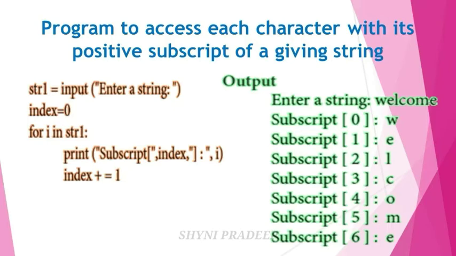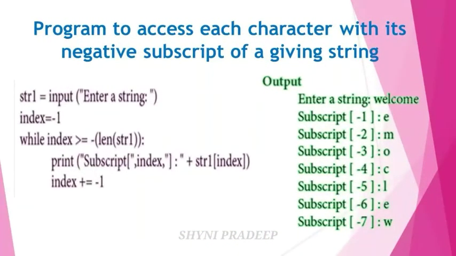Next see the program to access each character with its negative subscript of the given string. Write the program. str1 is equal to input, enter a string. Here the first index position is -1. Next a while loop is given. Print subscript index plus str1 index, plus equal to -1. Here you enter the same string, that is welcome. str1 is equal to welcome.